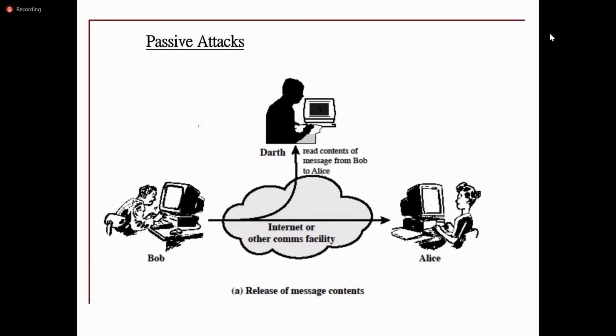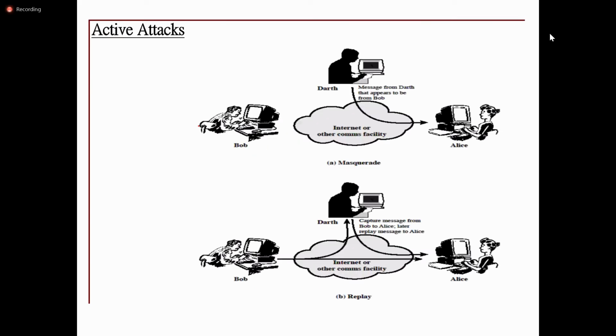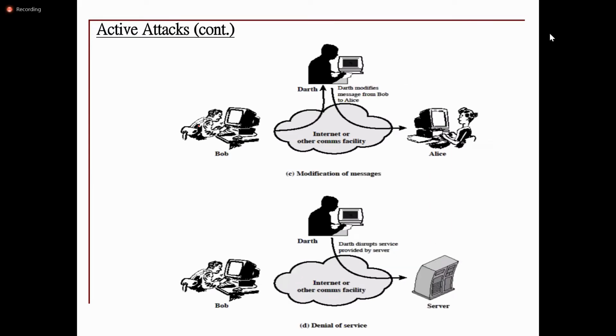This is the pictorial representation of the attacks, the passive attacks, and how the opponent or the attacker is trying to modify the contents. Sometimes the cryptanalyst will change the ID.